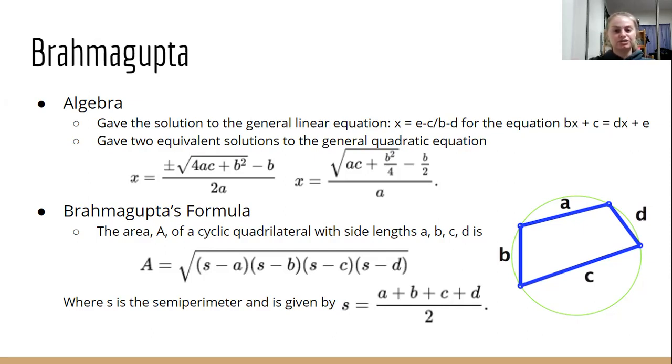And if you look at those, you can see they're really similar to the quadratic equation that we use today. Again, a little bit different. And he was able to come up with 2 equivalent solutions. So that's kind of cool.